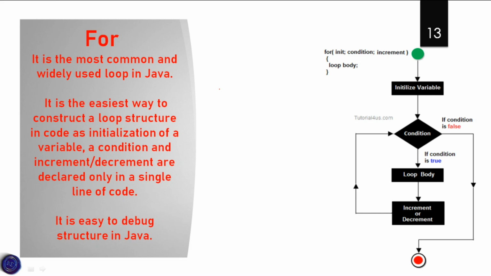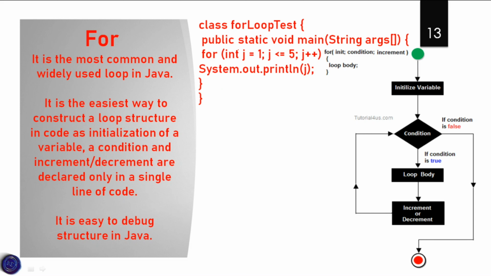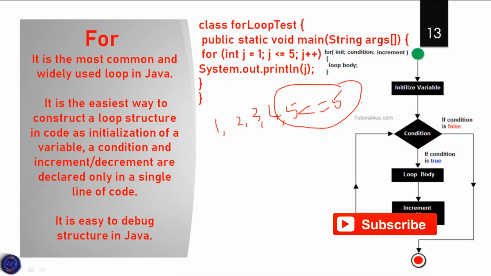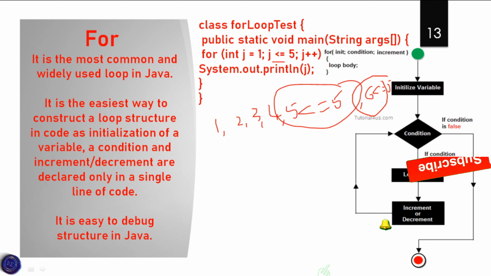Let us discuss the example code. Here we have a loop from 1 to 5 with System.out.println(j). First 1 is printed, after that 2, then 3, then 4, and 5. 5 is less than or equal to 5. When 6 is compared with this condition, 6 is less than or equal to 5 is false. At this position the loop will be stopped and the results will be printed.